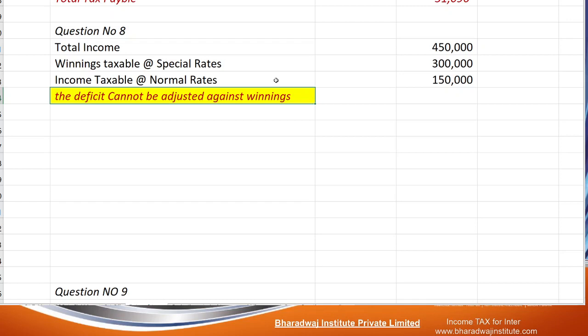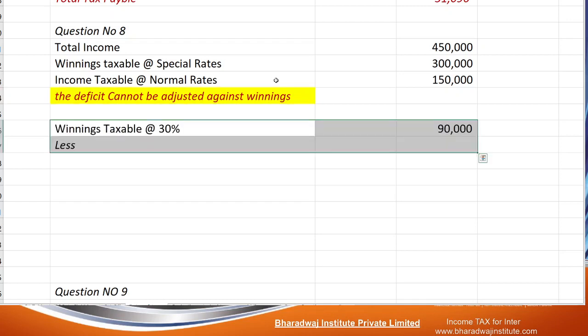Basic exemption is not available for casual income, which is fully taxable. So winnings are taxable at 30%. We had seen this many times. No exemption can be claimed, no loss can be adjusted. They are fully taxable.